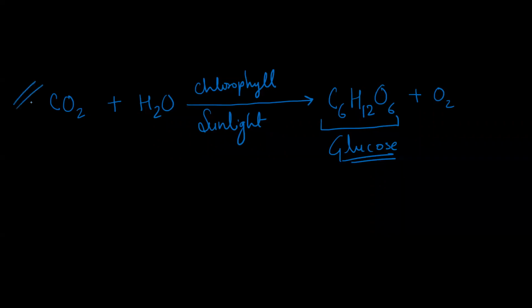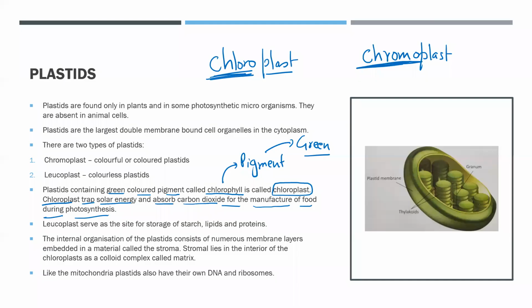This is the reaction for photosynthesis. The CO2, water, chlorophyll, and sunlight are all required to produce the glucose. Any question up till here? Anyone?